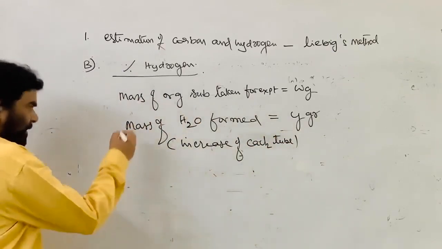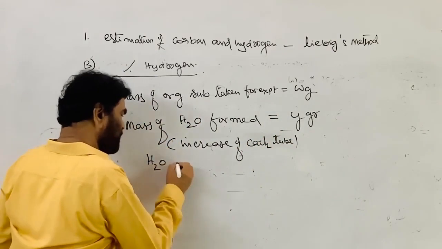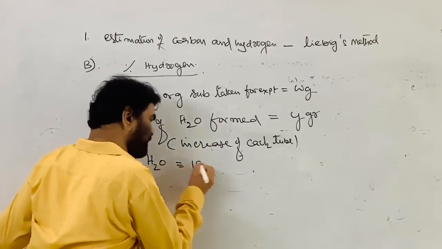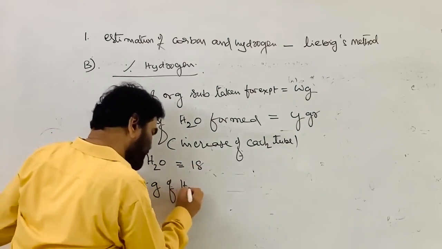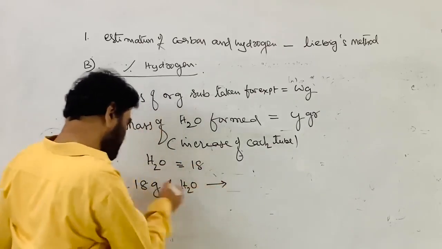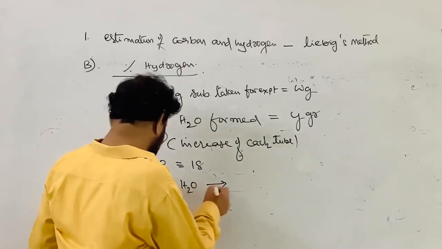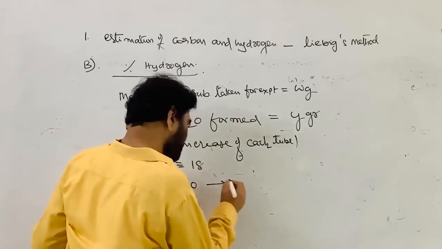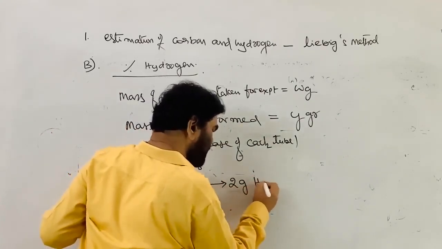Now water, H2O, has a molecular mass of 18. Every 18 grams of water contains how much hydrogen? We have to find out the 2 grams of hydrogen.